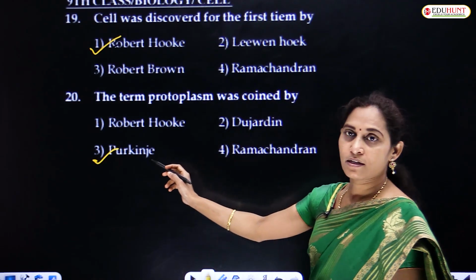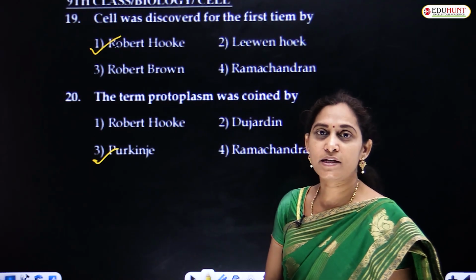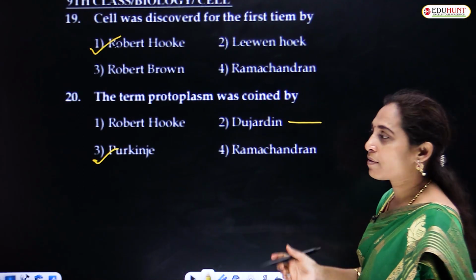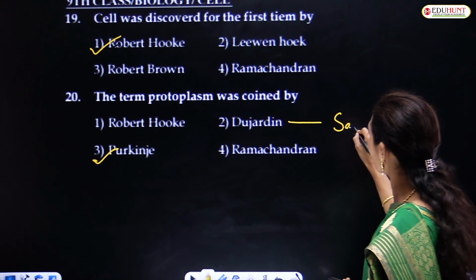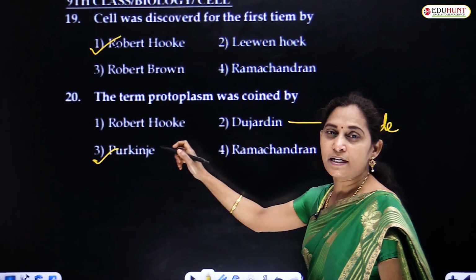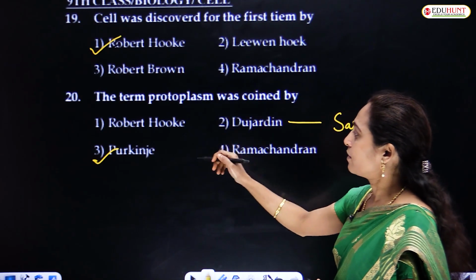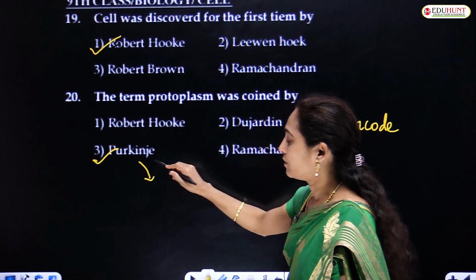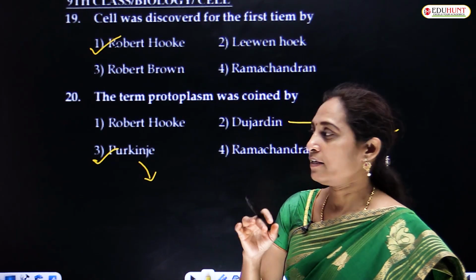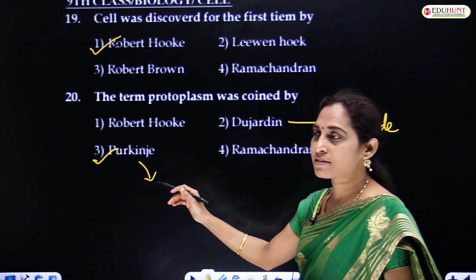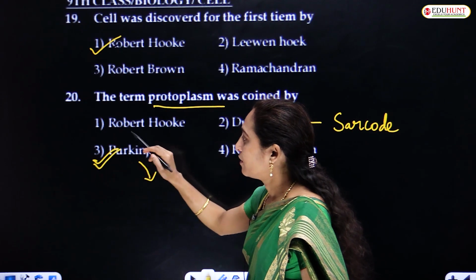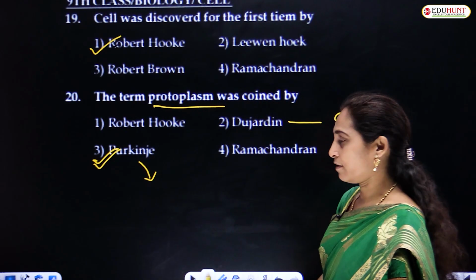Both Dujardin and Purkinje named protoplasm, but Dujardin called protoplasm as sarcode. So both the scientists are connected with this question, but Purkinje named the gel-like substance, the fluid present in the cell, as protoplasm. So Purkinje is the right answer here.